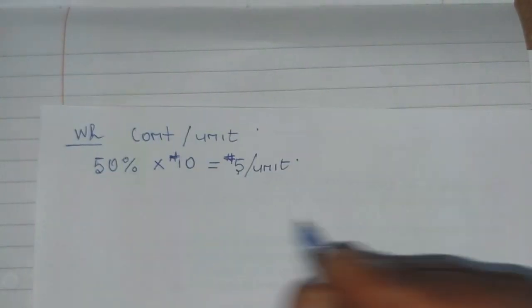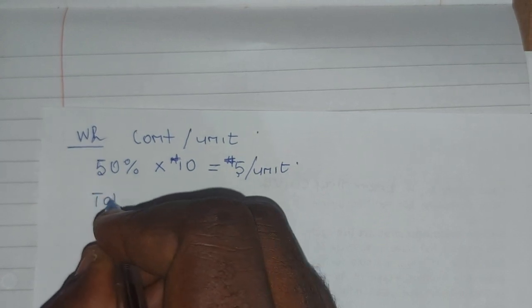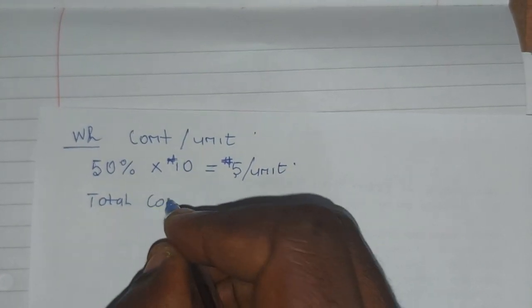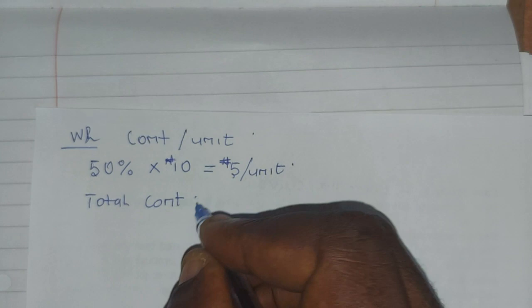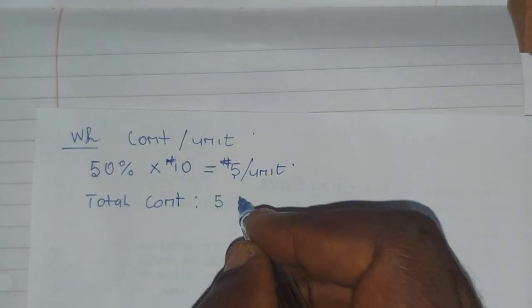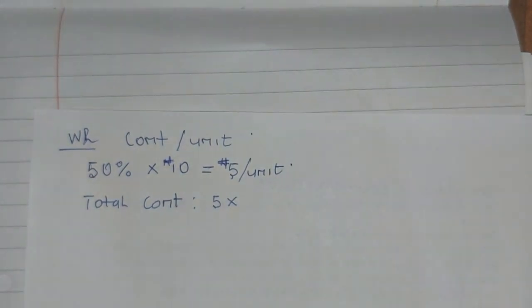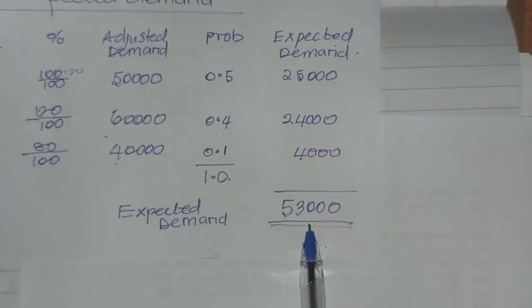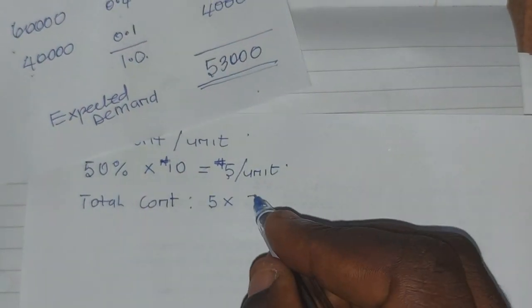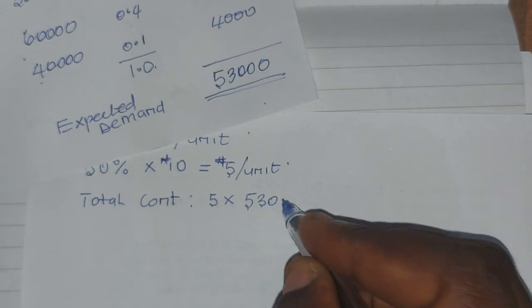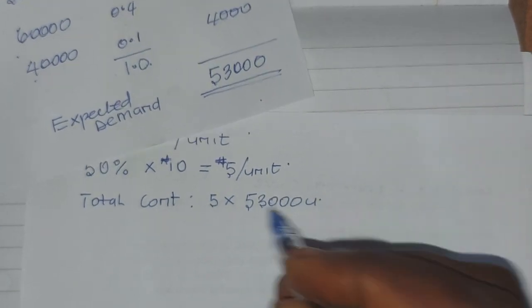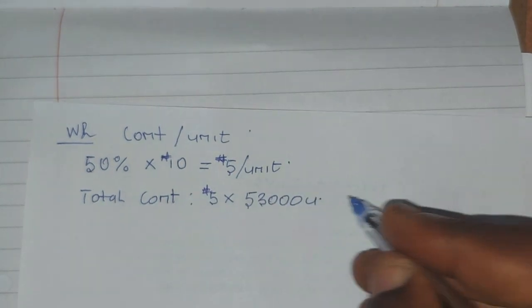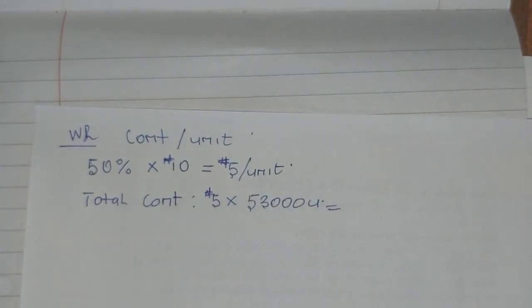Then let's get the total contribution. Total contribution will be 5 naira multiplied by the expected demand, which is 53,000 units.